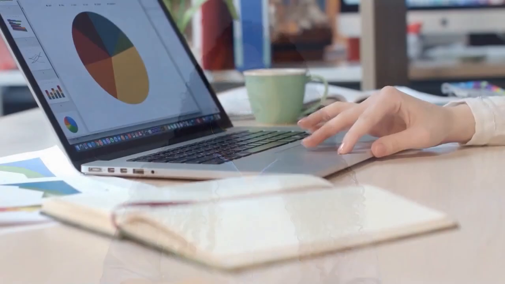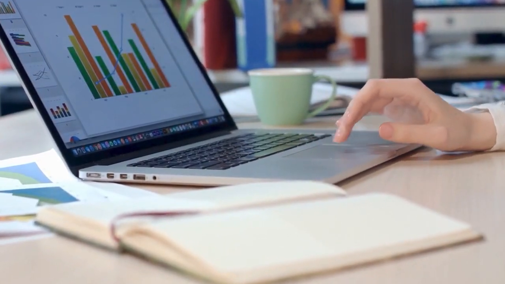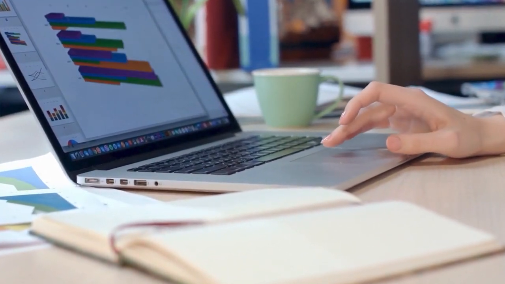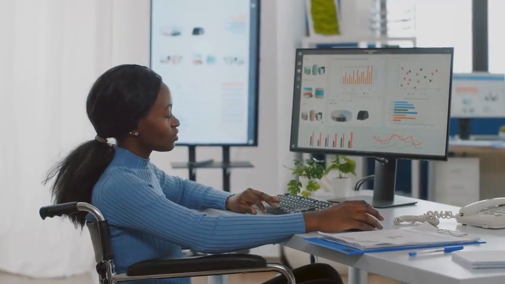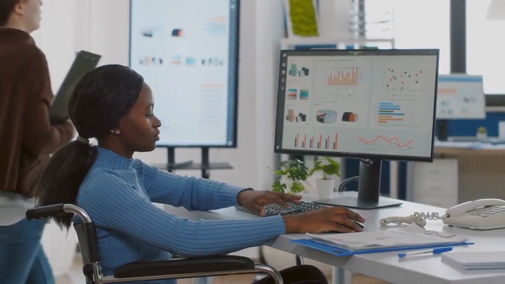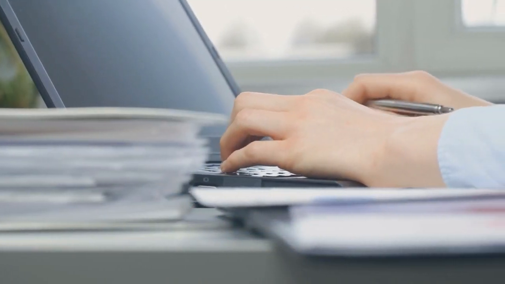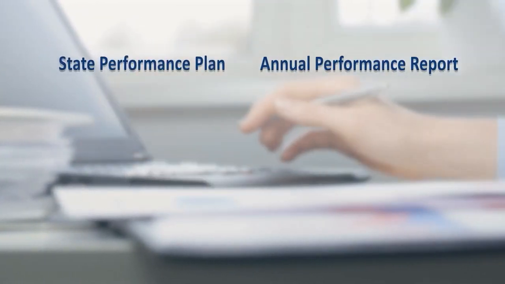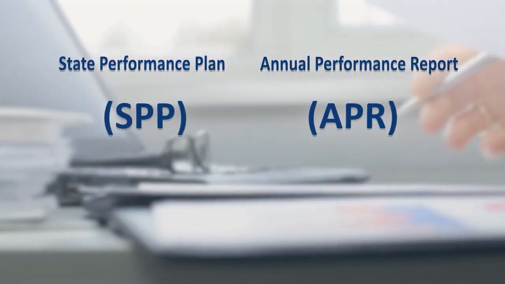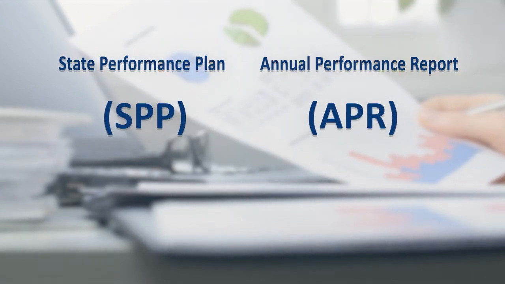Let's shift gears and talk about how these data are used. Keep in mind that to effectively use the data, states and local education agencies, or LEAs, must be confident of the quality of the child count and educational environments data. States use the data from this collection to populate performance indicators in the State Performance Plan and Annual Performance Report, also known as the SPP APR. For example, in the SPP APR, states must report on educational environments data categories.